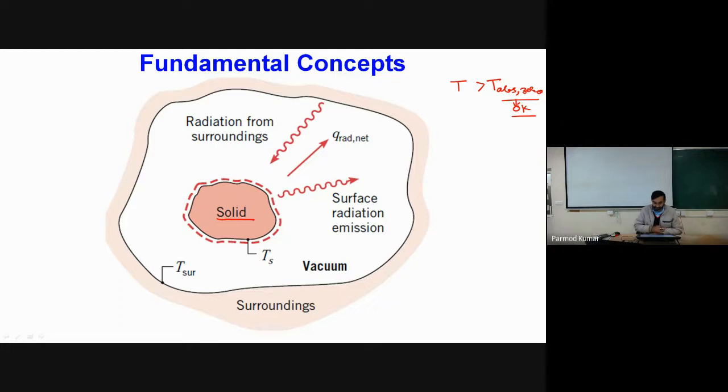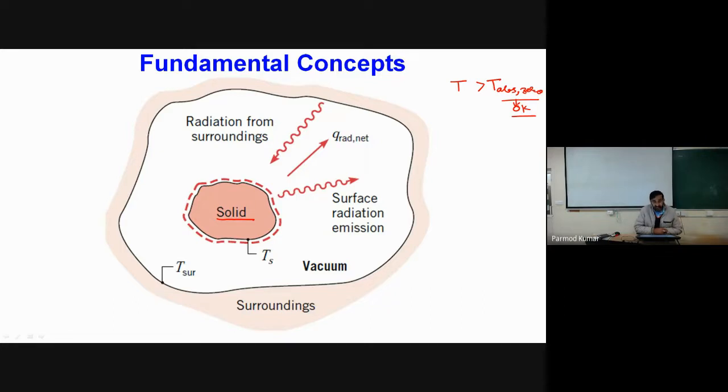It means anything which is present in our universe emits some sort of radiation. For example, if you are sitting inside a room, in your room you have, say, a chair, a table, some fan, lights, etc. All these objects have a temperature greater than absolute zero, so all of them are emitting some energy in the form of radiative heat transfer.